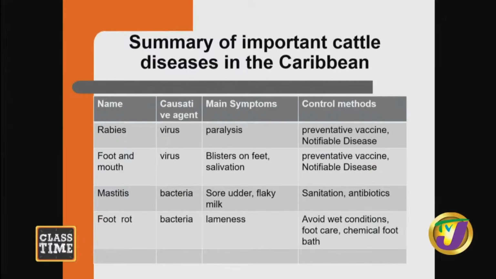Mastitis, this disease is caused by bacteria, where you're going to have the main symptoms: sore udder, flaky milk, and the animals sometimes will come down with a fever, and you can see that they are in pain. Control methods, sanitation, and antibiotics. Foot rot, caused by a bacteria, its main symptoms: lameness, and in terms of control methods, we want to avoid wet conditions. We want to have good foot care out there, and you can give the animals a chemical foot bath.